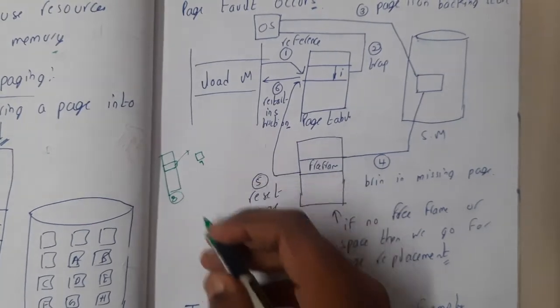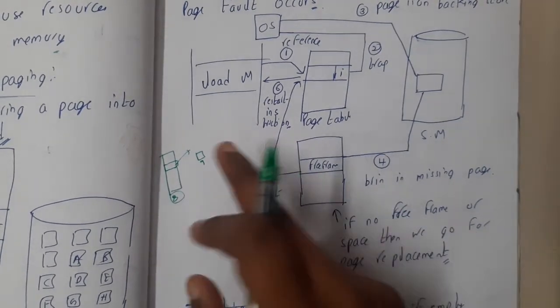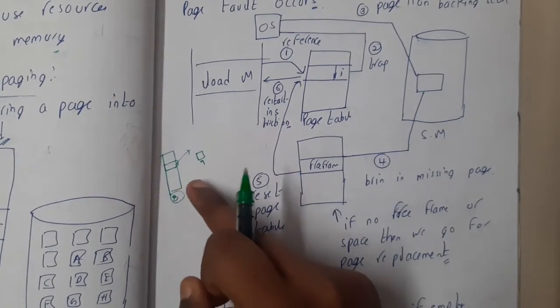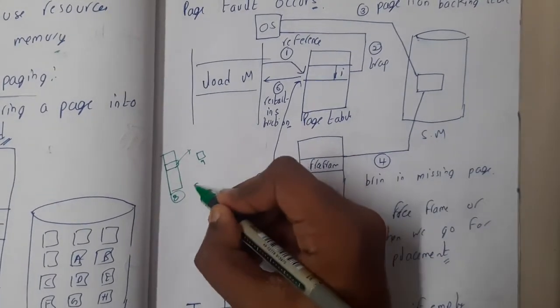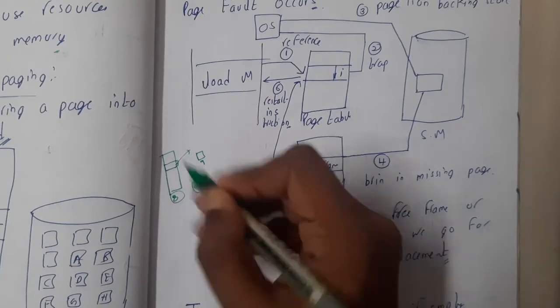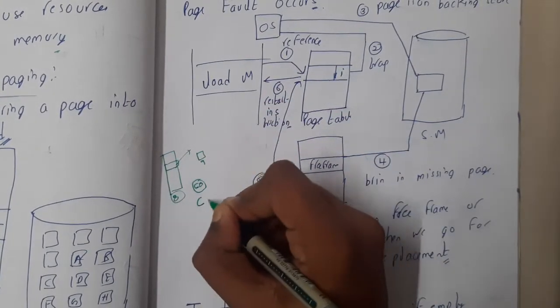So who do we kick? Whom will you select? That's the question, right? Those are nothing but the page replacement algorithms, guys. Got it? In computer organization, we have already discussed this same topic with the name cache replacement algorithm.